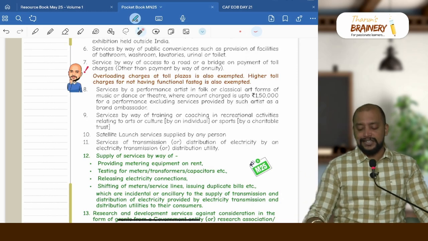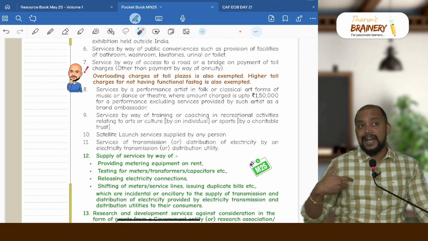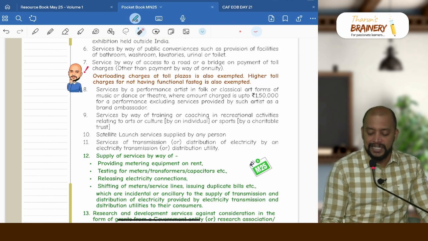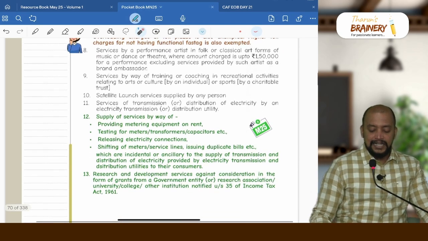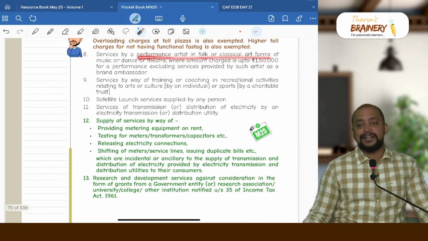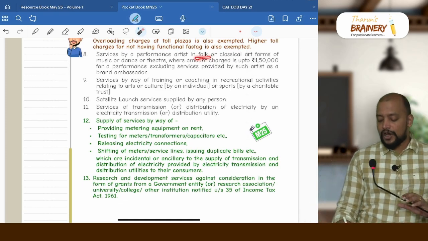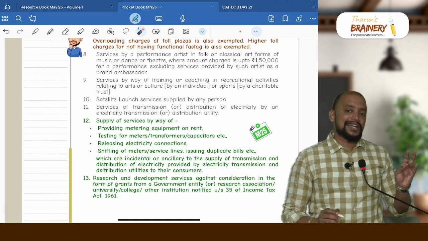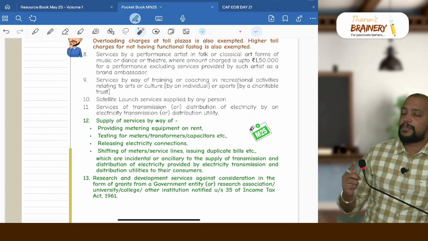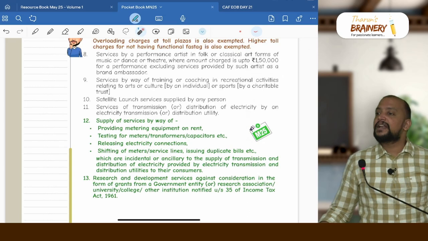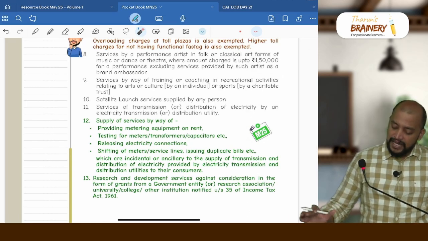And overloading charges at toll plazas, and higher toll charges for not having a functional FASTag. This is also part and parcel of toll charges, and that is exempted. Then services by a performance artist in folk or classical art form of music. So it should be in folk or classical art form of music, dance and theatre, but the consideration per performance should not exceed 1,50,000. Also if they are acting as a brand ambassador, this exemption will not be applicable.